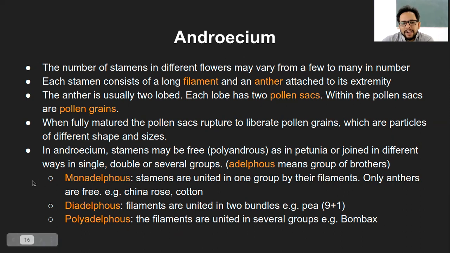Or they can be joined in different ways. If they are joined as a single group, fused by their filaments but the anthers are free, that is called monoadelphous. Mono means single. Adelphous refers to a group of brothers, right? So these stamens are brothers. So monoadelphous means only the filaments will be fused, but the anthers will be separated. For example, China rose or cotton.